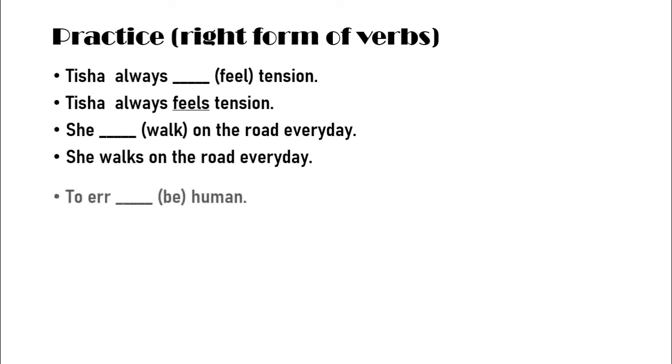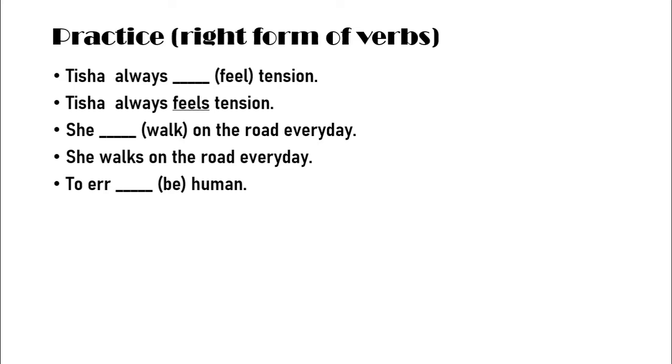Next: to err dash be human. Here we have an infinitive. To help you better understand, dear boys, if we have a phrase, infinitive or gerund as the subject of a noun phrase, then we have to use a singular verb in that sentence.